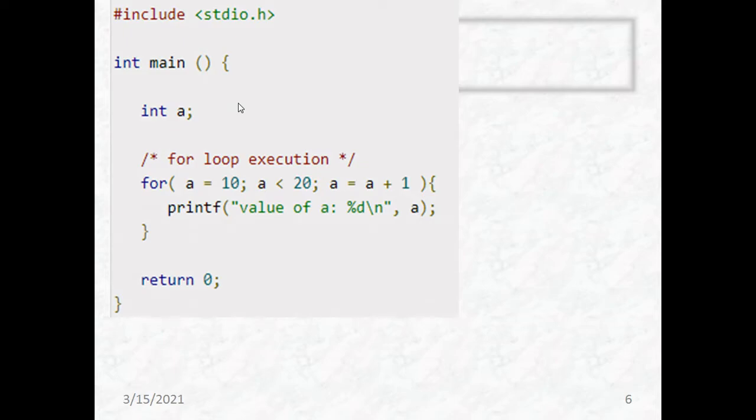The condition becomes false, and we come out of the loop. This is called loop execution. Okay. Next, we'll see what a do while loop is.